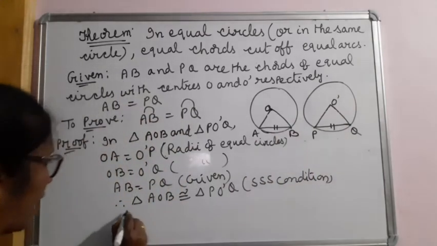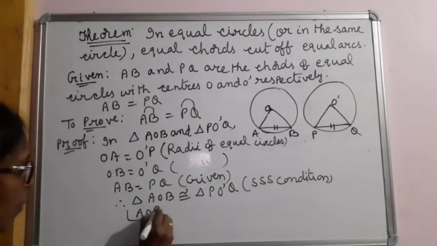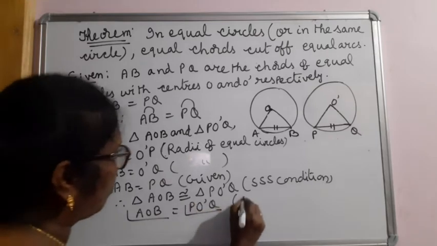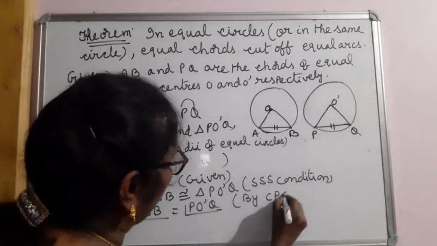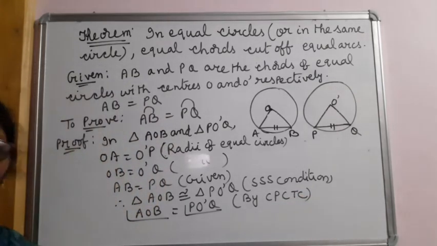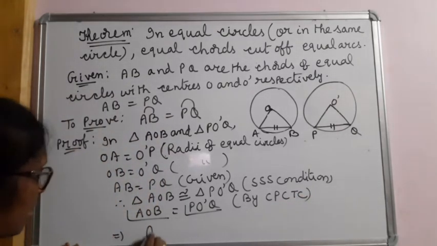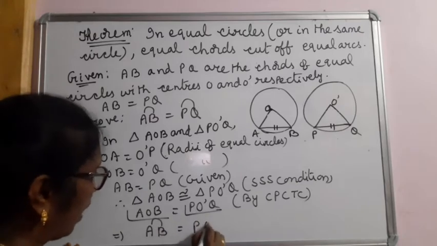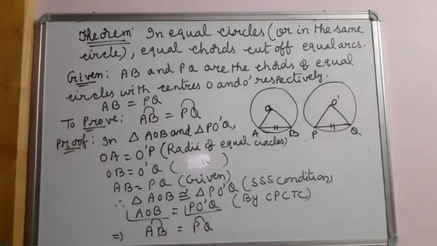And once two triangles are congruent, by CPCTC, angle AOB is equal to angle PO dash Q. This implies arc AB is equal to arc PQ by the axiom which you have learnt.